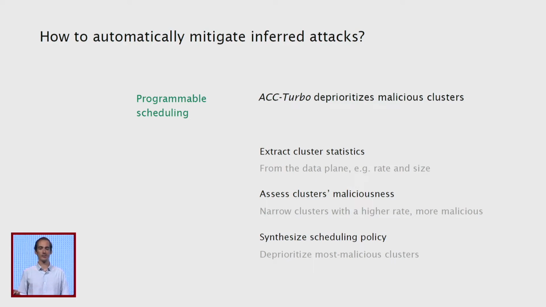First, we extract cluster statistics, such as the cluster size and the rate of the packets that match into the cluster. And we use these statistics to try to infer the probability that that cluster contains attack traffic. Clusters containing attack traffic intuitively will be narrow and will have high rates. So once we have this probability of whether a cluster contains attack traffic, we synthesize a priority, a scheduling priority, such that we deprioritize those clusters that have higher chances of being malicious.